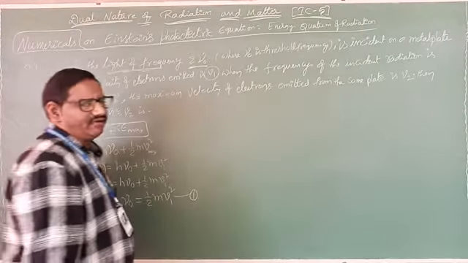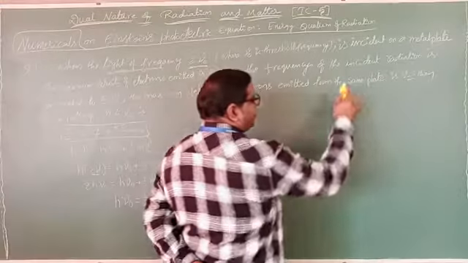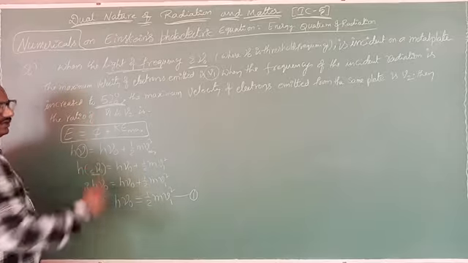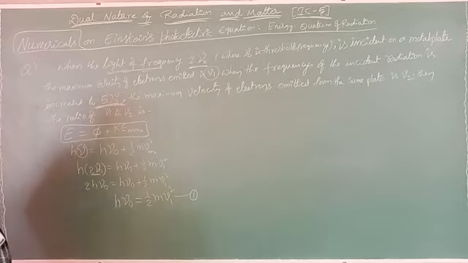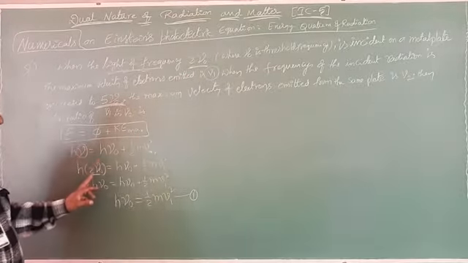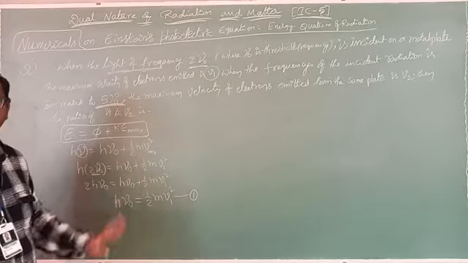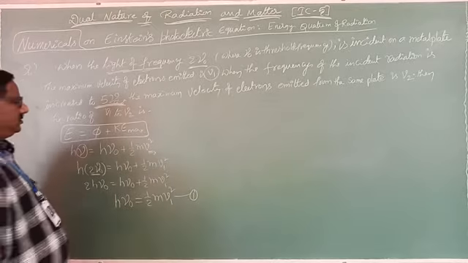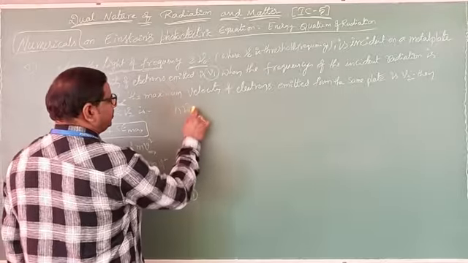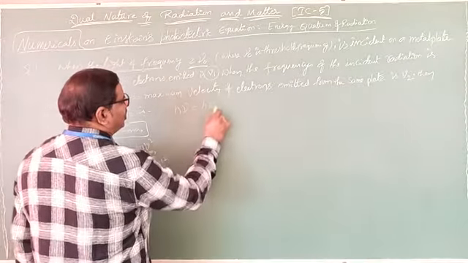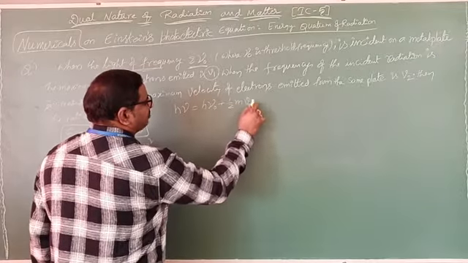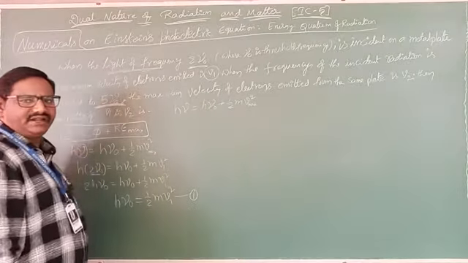After that, what did they give? When the frequency of incident radiation is, how much is it now? 5 nu naught. First, initially it was 2 nu naught, so with 2 nu naught we get one equation. Similarly, I want to substitute here. The general equation is h nu equals h nu naught plus half m v maximum square. This is Einstein's photoelectric equation.